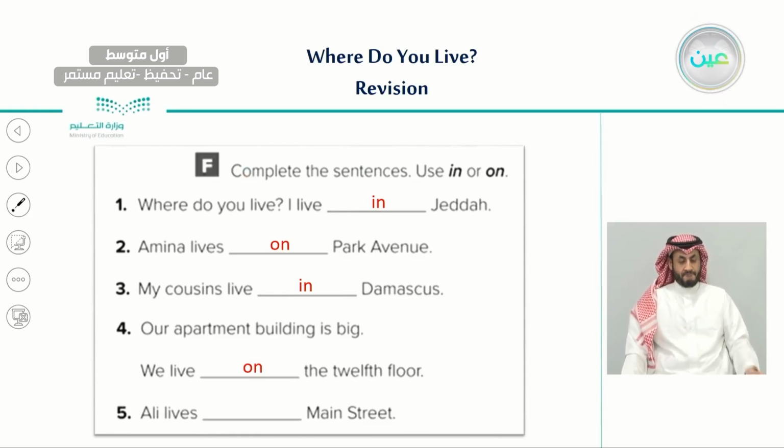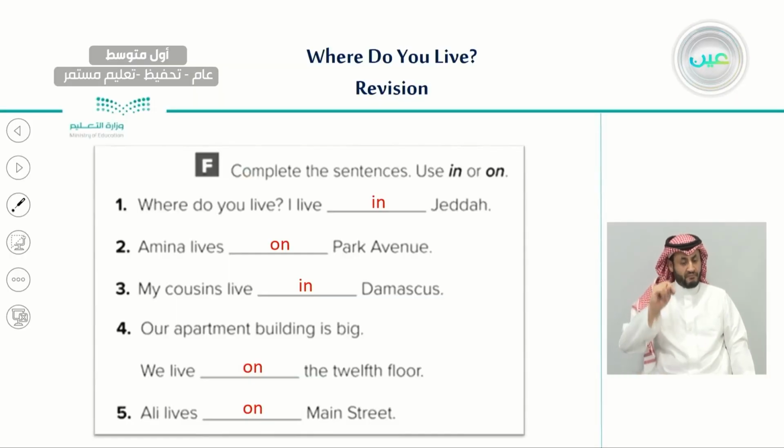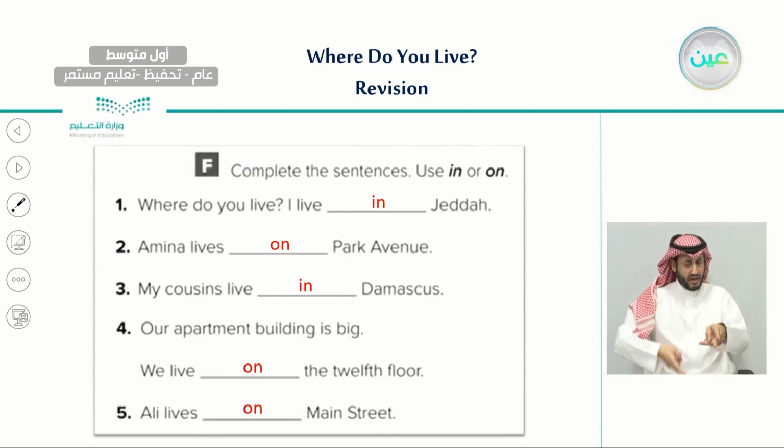Number five, Ali lives blank Main Street. Not city, not building, street. So here we would use on. So here you go. Here are the answers. We use in for cities, and we use on for streets, and also for buildings.